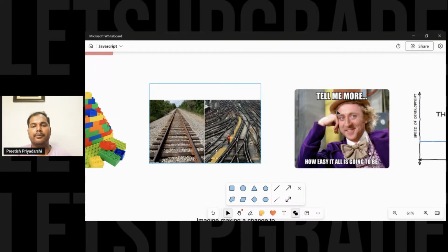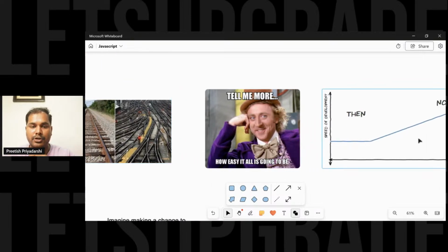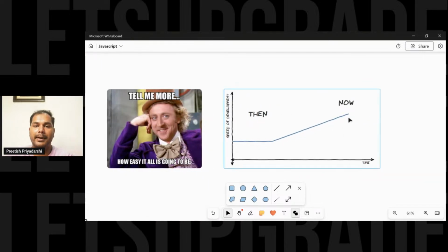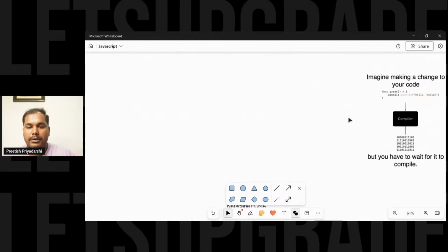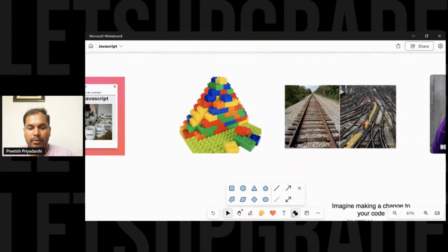So let's start with a very basic program. Even the speed of development is a lot faster with JavaScript. Let's understand what tools you need for this class. How many of you are excited about the tools?